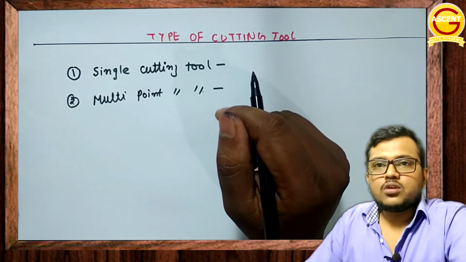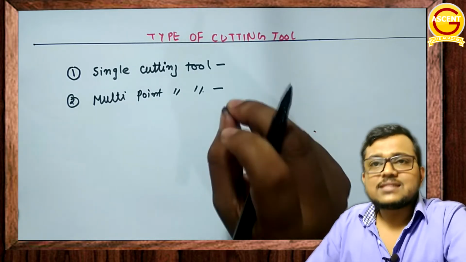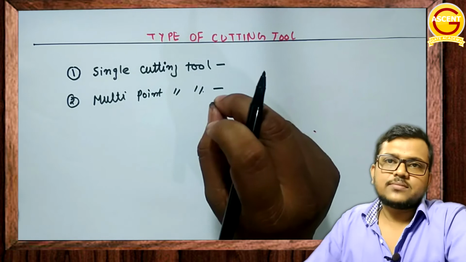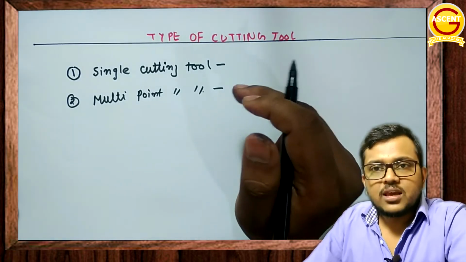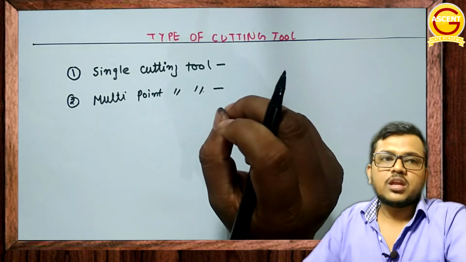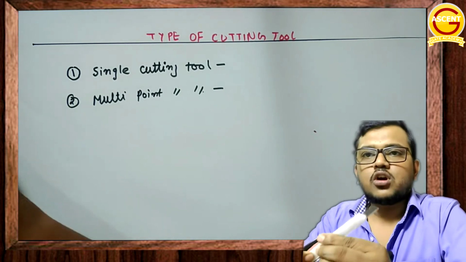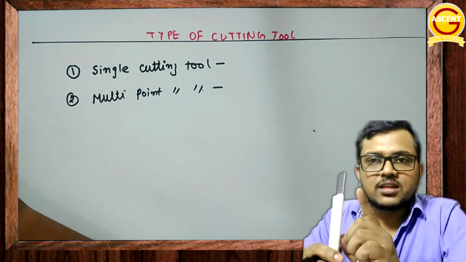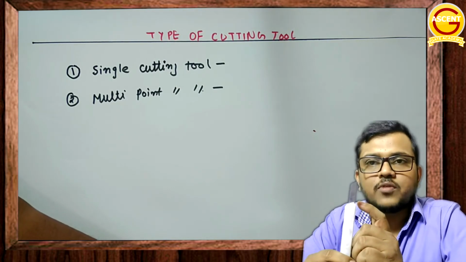Single point cutting tool is the one in which you have only a single cutting edge. जिसमें एक सिंगल कटिंग एज होगा मेटल रिमूवल के लिए, that kind of cutting tool is called a single point cutting tool. For example, if you are talking of this thermocol cutter, you can see in this cutter there is only one sharpening edge, and this edge will be used for removal of material.